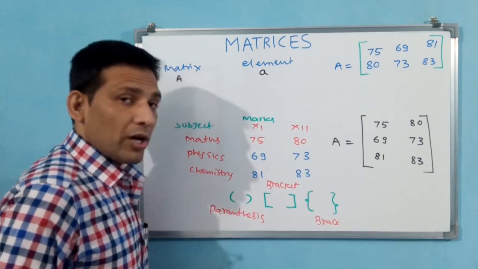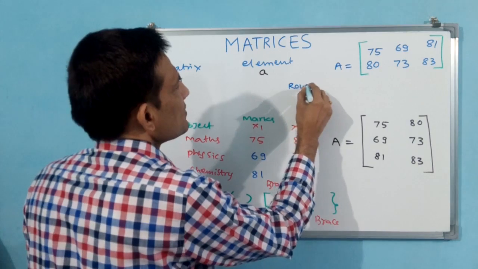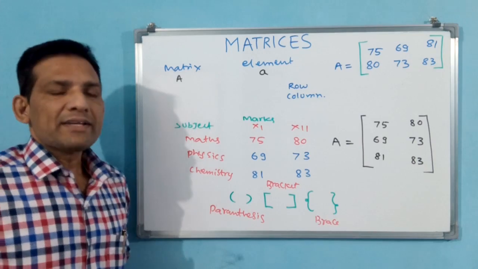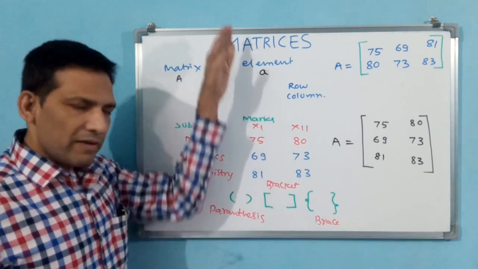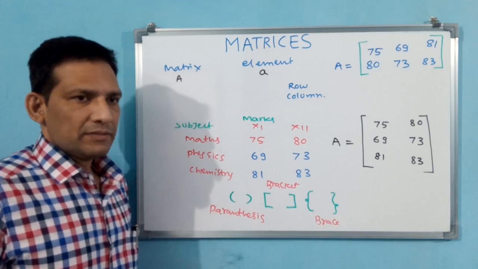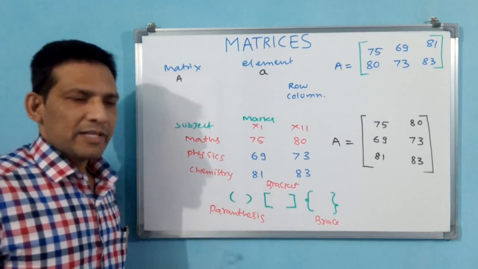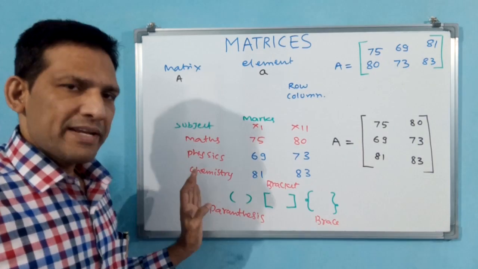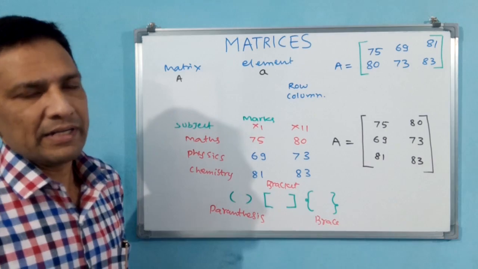That also we will say columns and rows. What are columns and rows? You may be knowing, but even then I have to tell. Row, column. Okay. What is row? Row is like x-axis. What is column? Column is like y-axis. That means horizontally, the elements that are there are called rows. Vertically, if you consider those elements or things or whatever it may be, those are called columns. Okay. Every matrix is having rows and columns. These are very important.